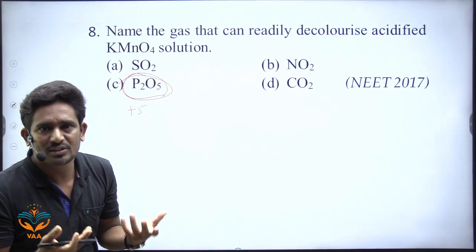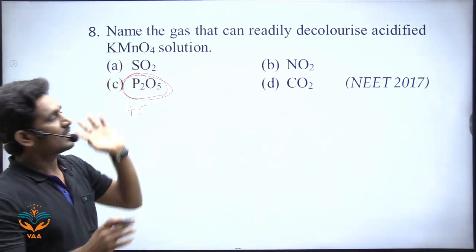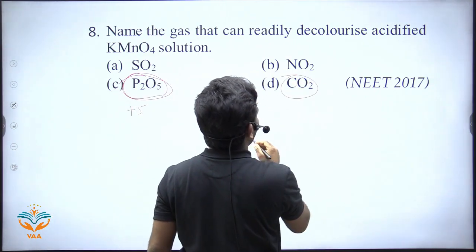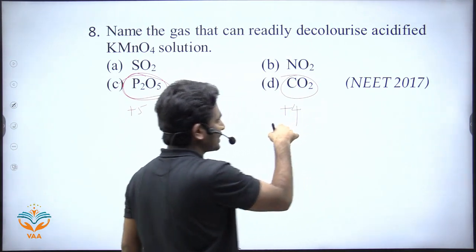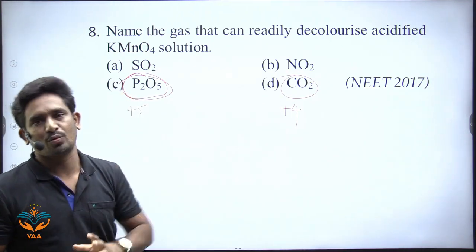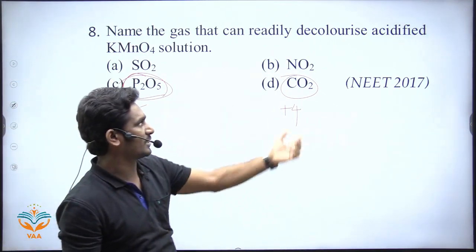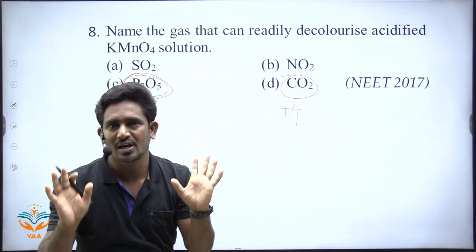The maximum oxidation state is +5. Again, if you take CO2, the oxidation state is +4, which is the maximum for carbon. So this oxidizing agent cannot increase the oxidation state of this carbon atom, so no reaction.